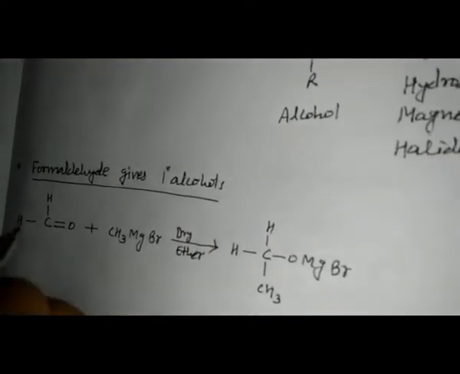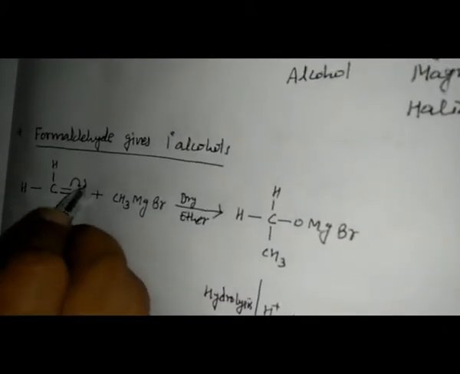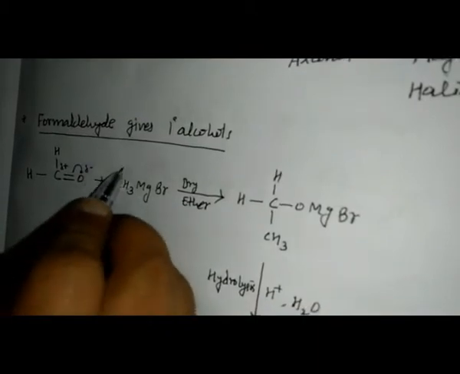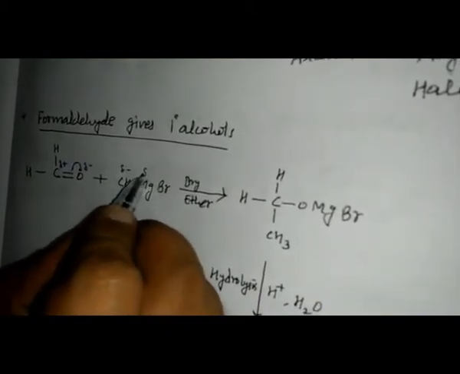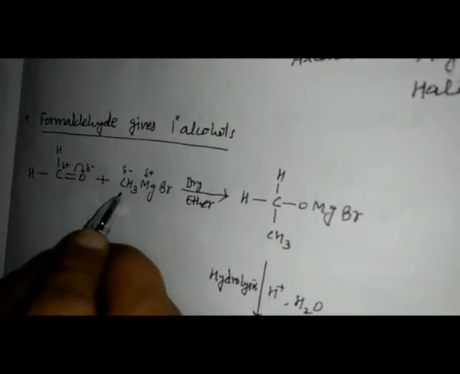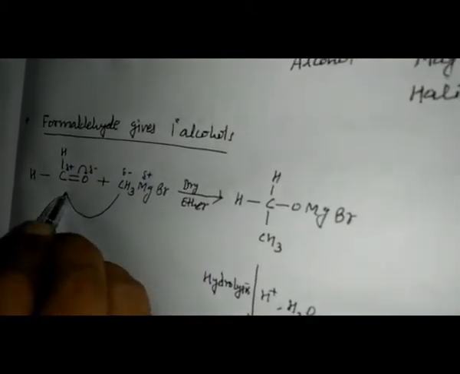The same condition is here. O is more electronegative, so the bond will transfer the electron towards the oxygen. So this will be negatively charged, and carbon gets positively charged. The alkyl part CH3 is negatively charged, and the magnesium will be positively charged. The negatively charged part will attack the positively charged carbon, and the positively charged part will attack the negatively charged oxygen. Then we get the addition product.